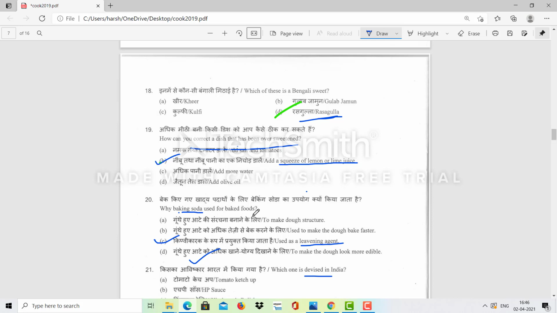Why is baking soda used for baked food? So baking soda is added because it helps in leavening. It acts as a leavening agent. And when we put baking soda in flour and bake it, it starts expanding. So baking soda acts as a leavening agent.